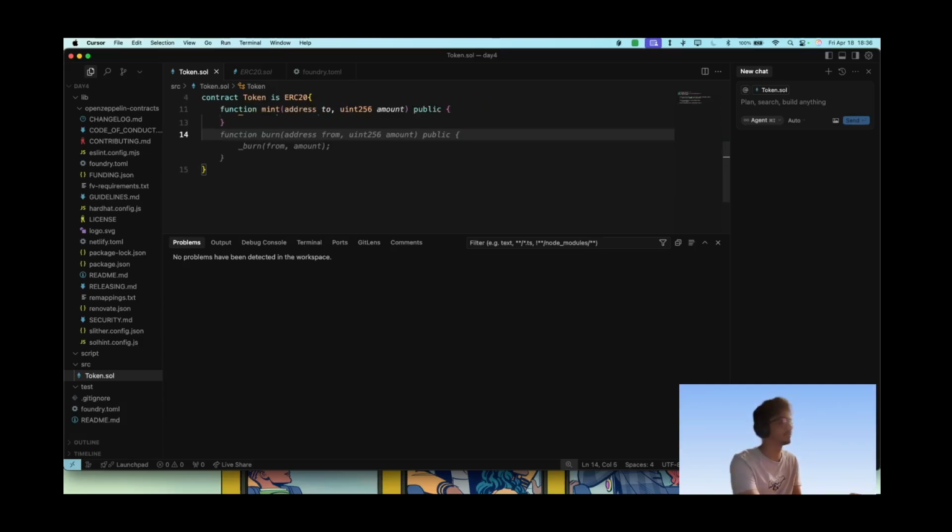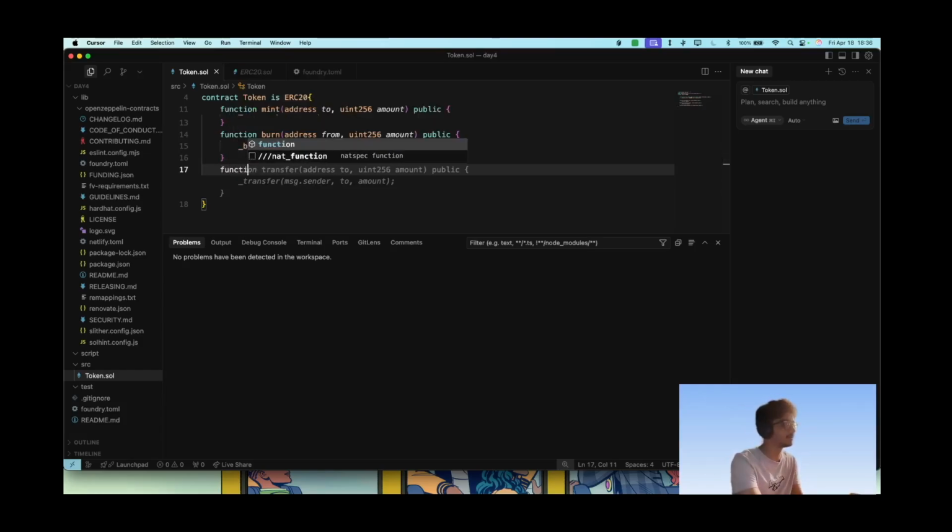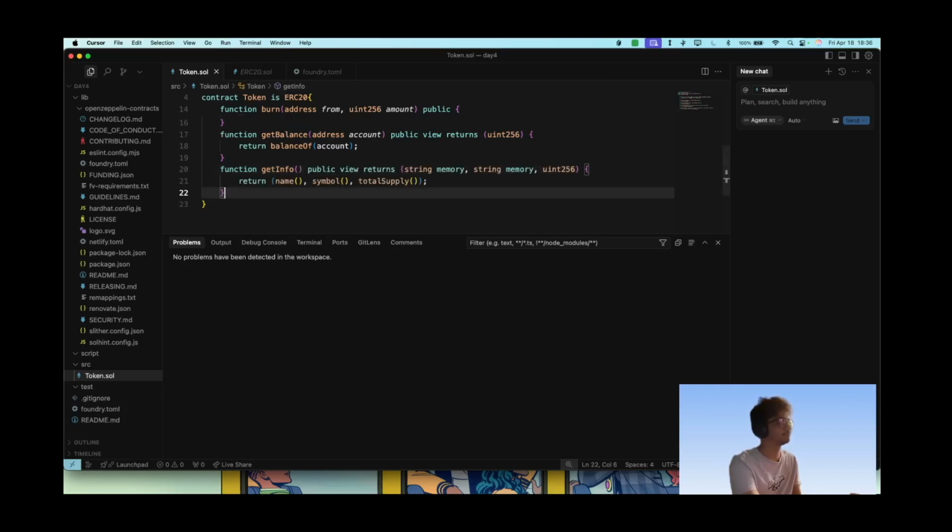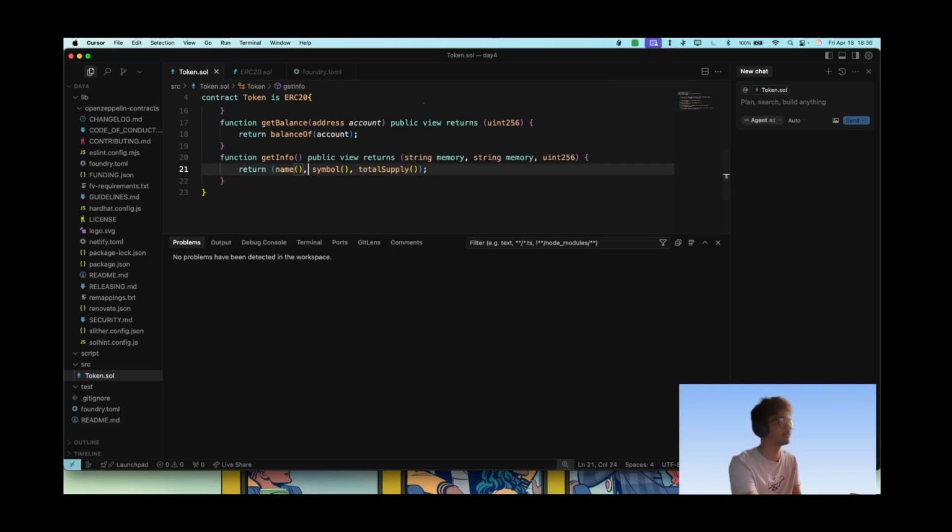We have a mint function which prints more money. There is a burn function which reduces the money, and then there is get balance for now. Okay, let's keep it at that. And then there is a function get info. Yeah, okay, cool. We can return the name, symbol, and total supply.